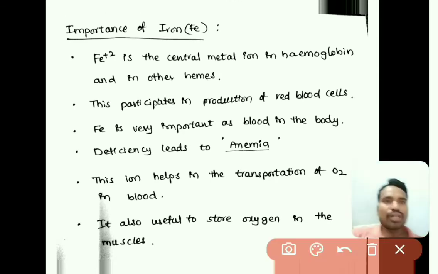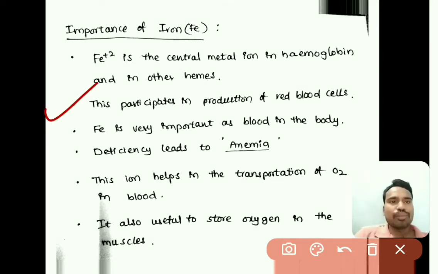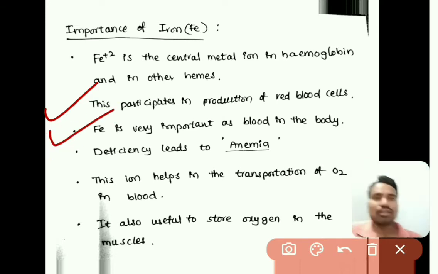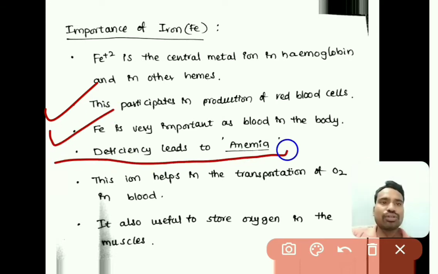Next is the importance of iron, Fe. As we know, Fe+2 ions are present in hemoglobin. This Fe+2 is the central metal ion in hemoglobin as well as in other hemes. Iron is one of the important elements for the production of red blood cells. Iron is very important in the formation of blood, as we know. So, deficiency of iron leads to anemia.